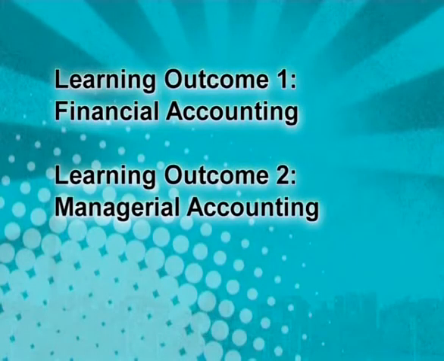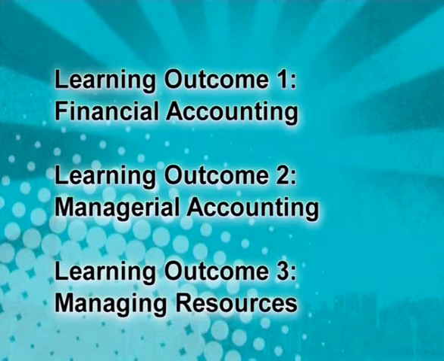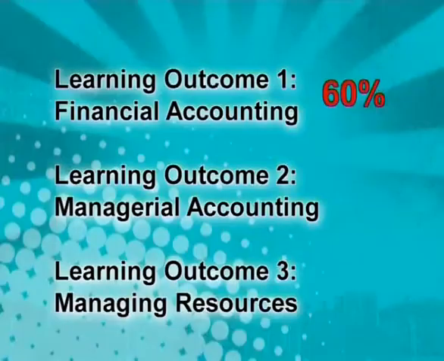And then tell us a little bit about the topics that learners need to make sure they understand when they come to write accounting. Okay. Accounting is divided into 3 learning outcomes. We can call them sections for the sake of understanding. So it's going to be financial accounting, managerial accounting, and managing resources. They are all important, but the most important one is financial accounting because it takes close to 60% of the paper. Really? Which means if the learner can master financial accounting, they can get 180 marks out of the 300.